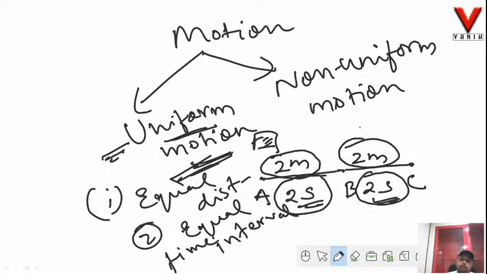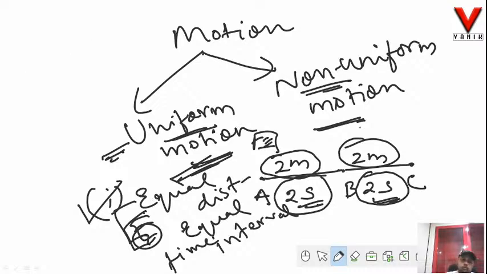Now, if a body fails to satisfy even one among these criteria, then we say that the body is under non-uniform motion. That means in order to be uniform motion, the body has to satisfy both criteria, that is equal distance and equal interval of time. If the body fails to satisfy even a single criterion, then the body is under non-uniform motion.